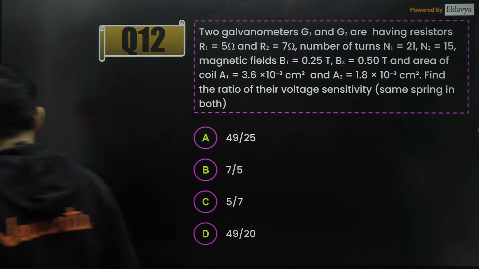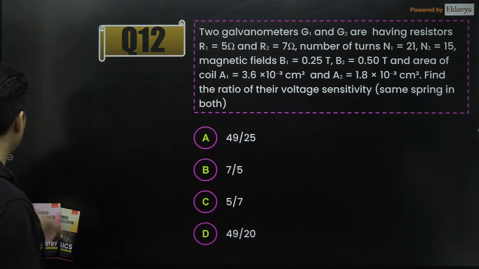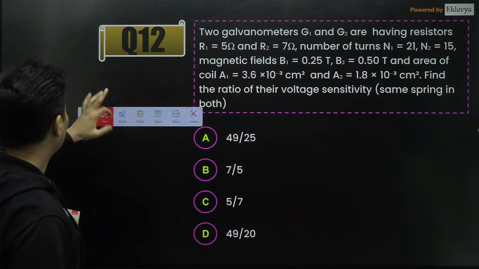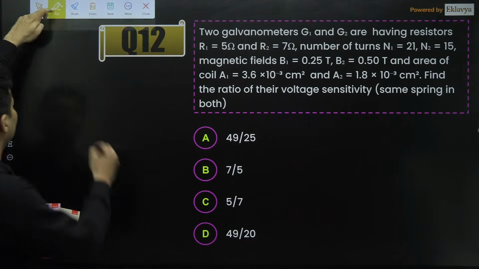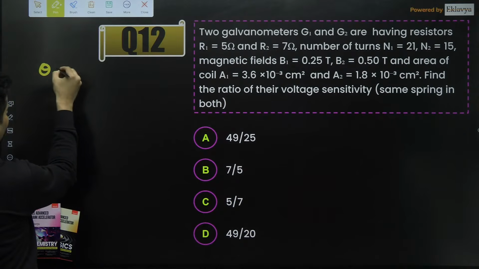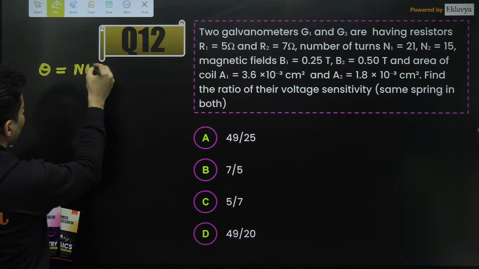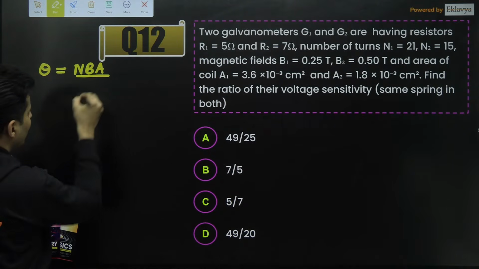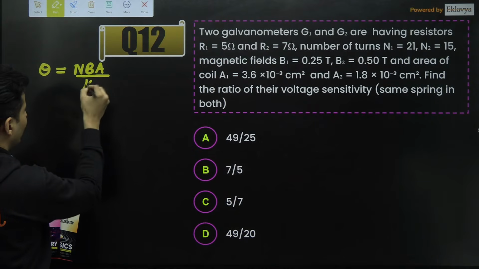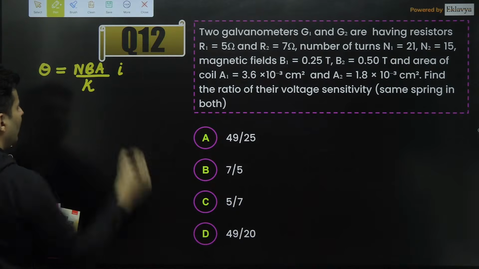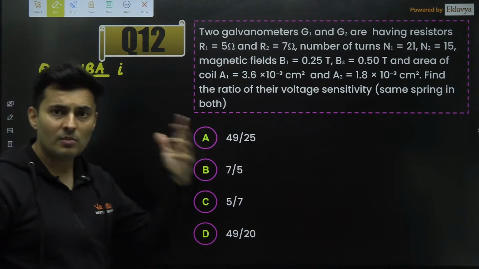Now I'll tell you, this is slightly lengthy. It's straightforward, but quite a few formulas are involved. So the first formula is that our angle of deflection is NBA, like FIFA, IPL, basketball, NBA. You never kick a basketball, K for kick. That's how you remember the formula, right? NBA for basketball.